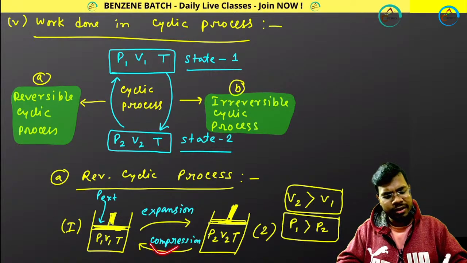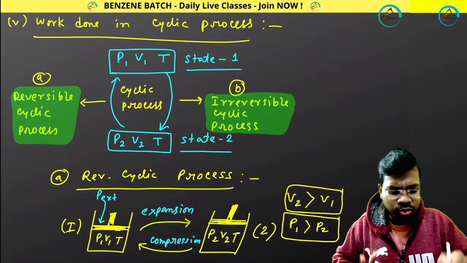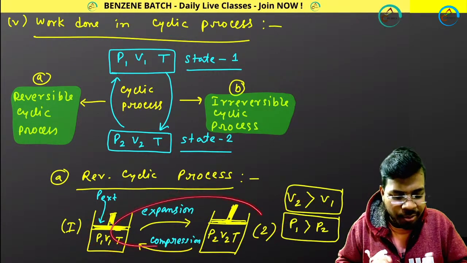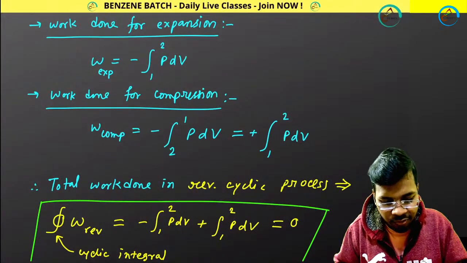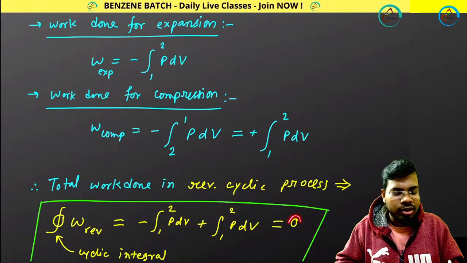Good question. For reversible cyclic process, you don't need to remember anything from here. You just need to know the final expression. For reversible cyclic process, work done is 0.